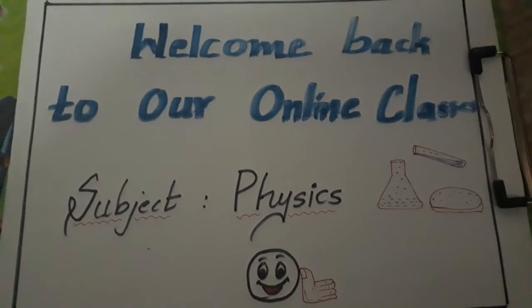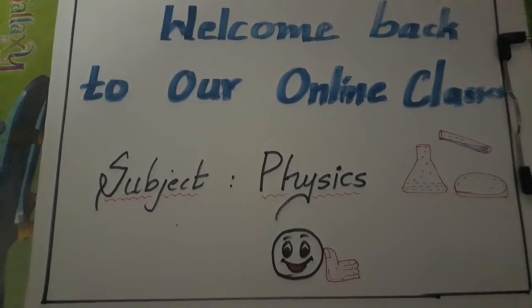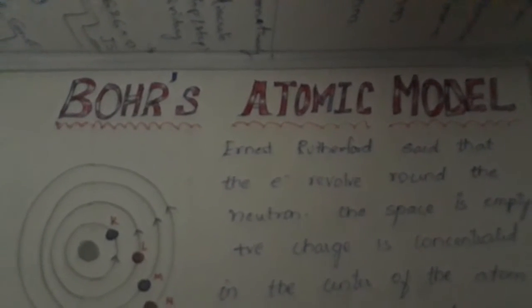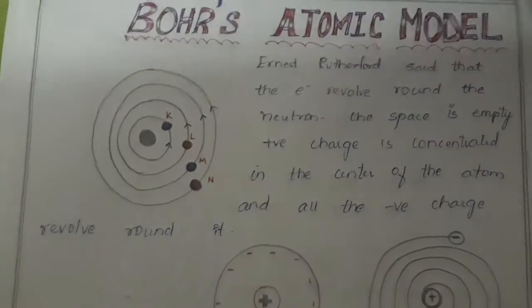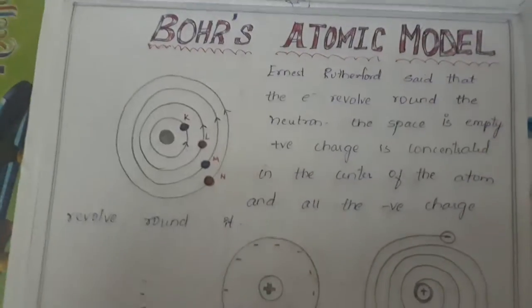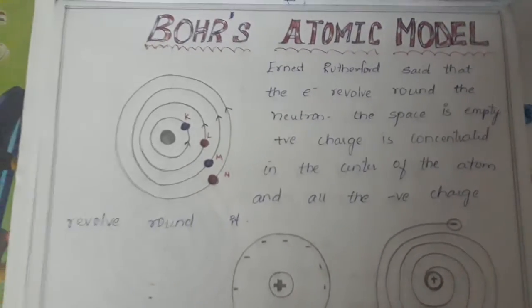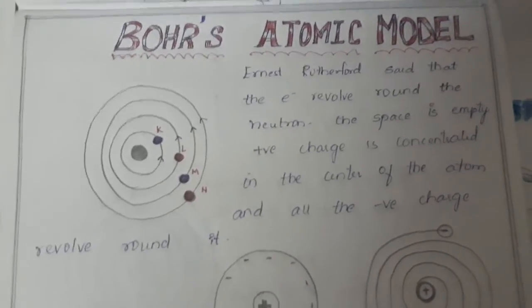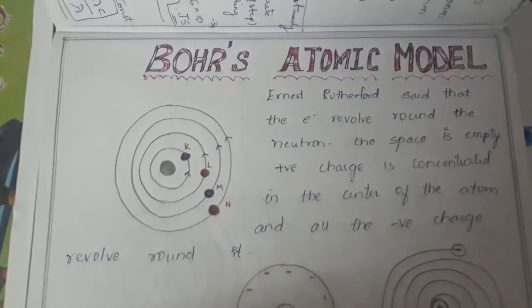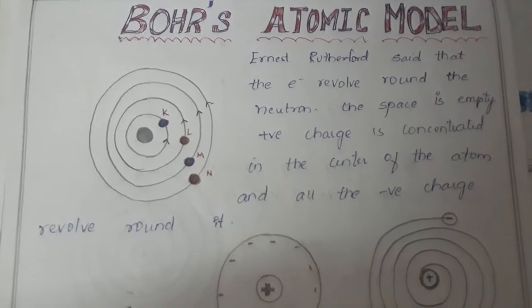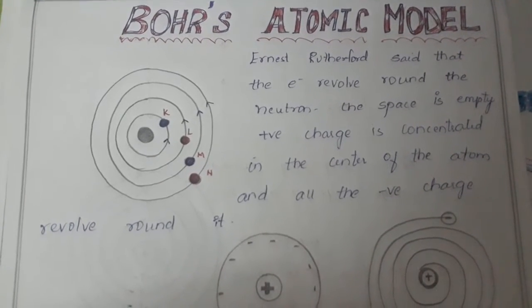Continuing our class on the structure of atoms, part 3. Today's topic is Bohr's atomic model. As we learned in our previous classes, in 9th class, Rutherford explained the movement of electrons and protons: the electron revolves around the protons and neutrons present at the center, like our solar system.